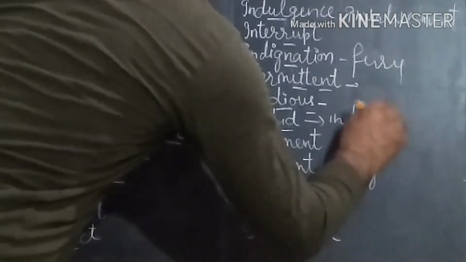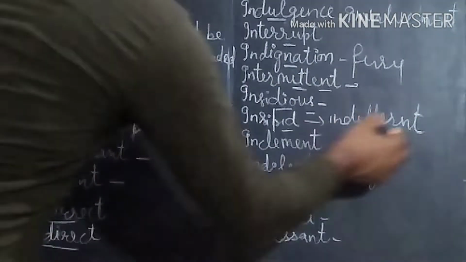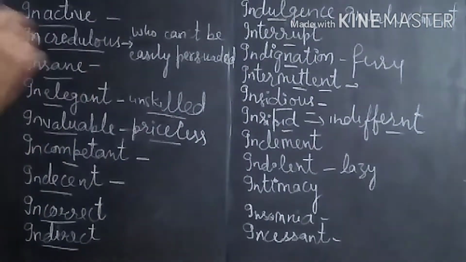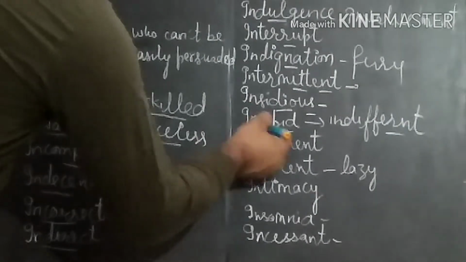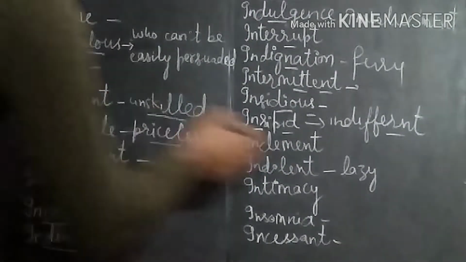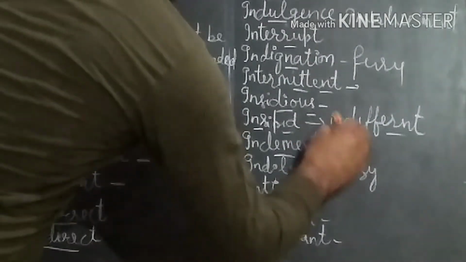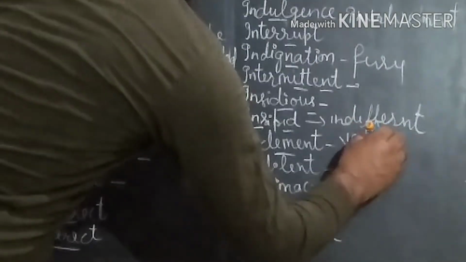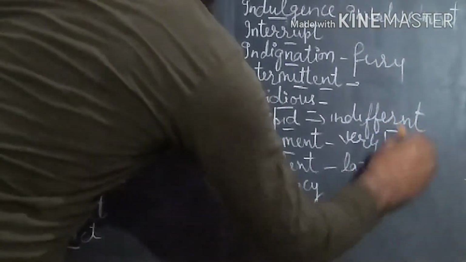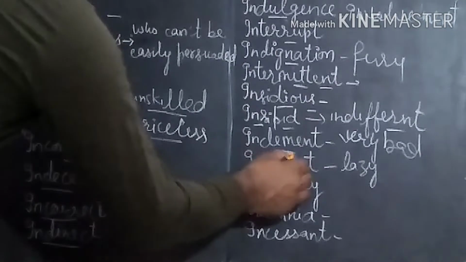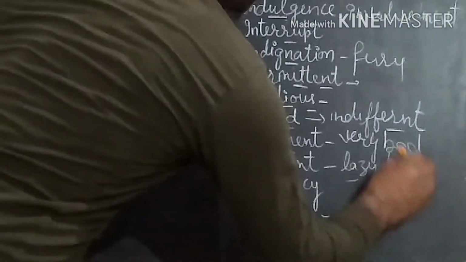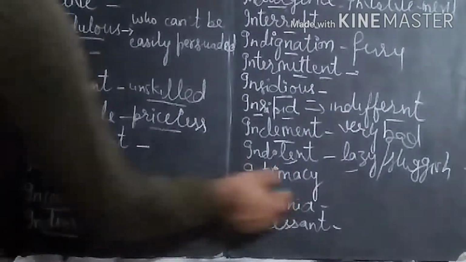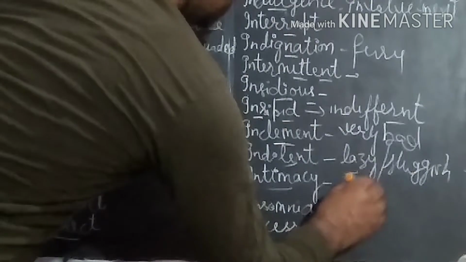Insipid is used for indifferent. Indifferent means when a person is having no interest in doing something, that is called insipid, and it has been asked in a competitive exam also. Inclement is very bad. It is used to show weather. Very bad. Inclement. Indolent means if a person is lazy or sluggish, we can say sluggish. That is indolent. Intimacy is used to show closeness.